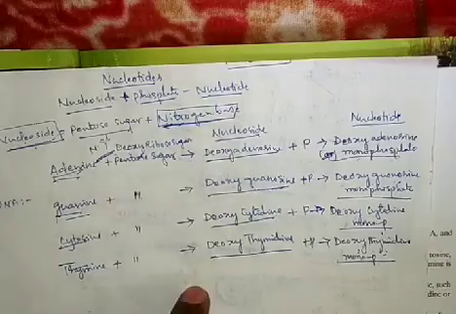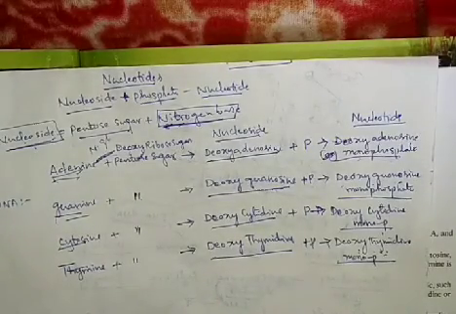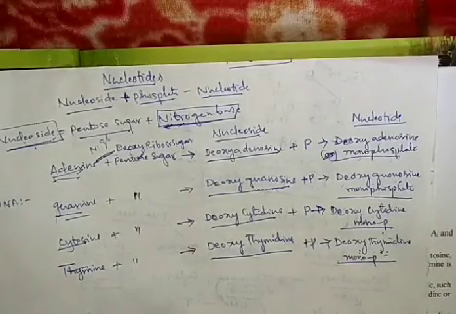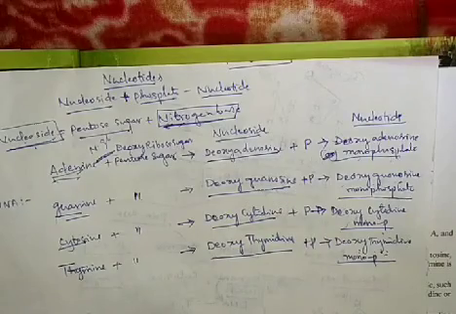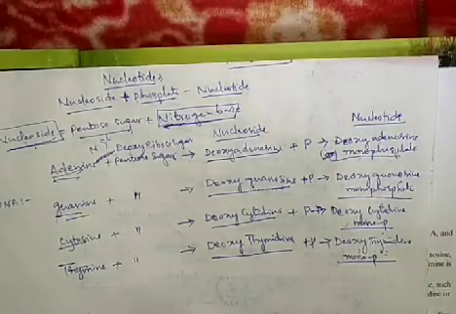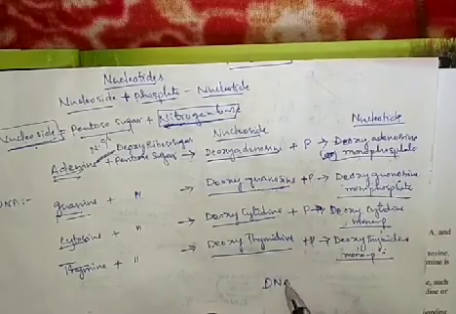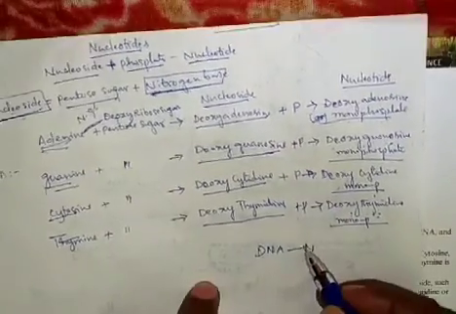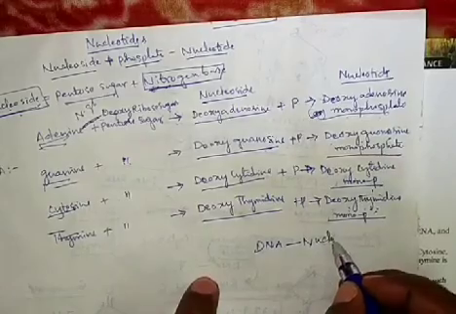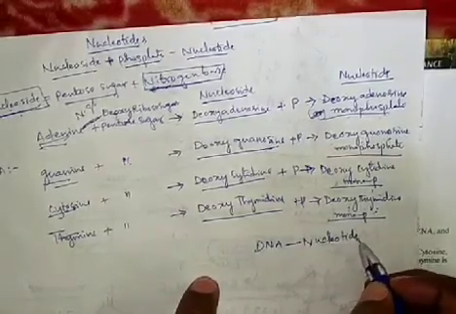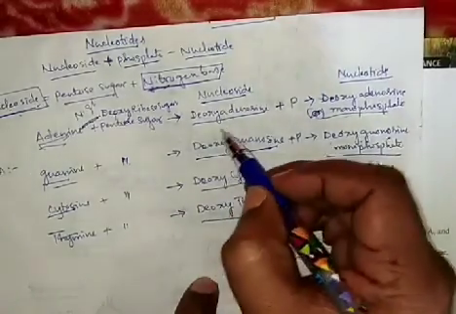Like this, different types of nucleotides are formed with the different nitrogen bases of the DNA. These are the DNA nucleotides. All are DNA nucleotides because we are using the DNA pentose sugar.